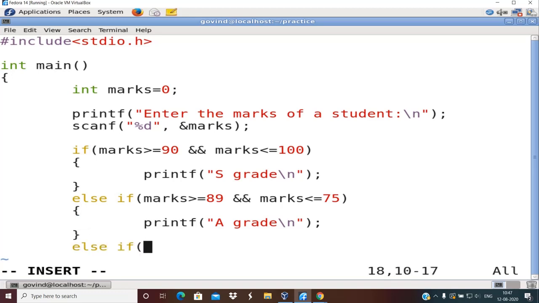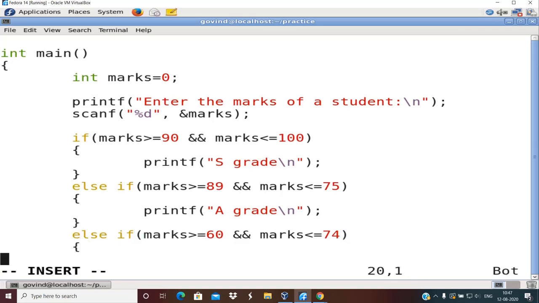So again write else if marks greater than or equal to, sorry, not 74, greater than or equal to 60, because I am interested in B grade. So marks is greater than or equal to 60 and marks is less than or equal to 74. So if the marks obtained by the student lie between 74 and 60, you print that as B grade.